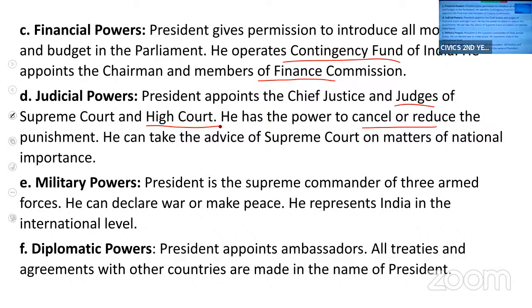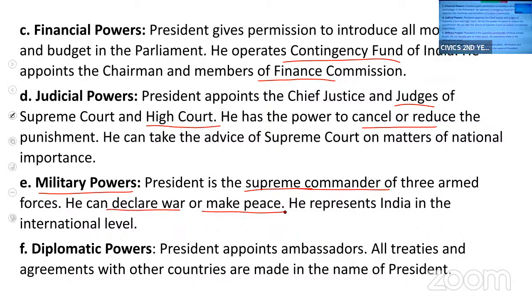Now, coming to the next, military powers. The governor does not have this power. The president is the supreme commander of all three armed forces, that is Army, Navy, and Air Force. The president can declare war or conclude peace.